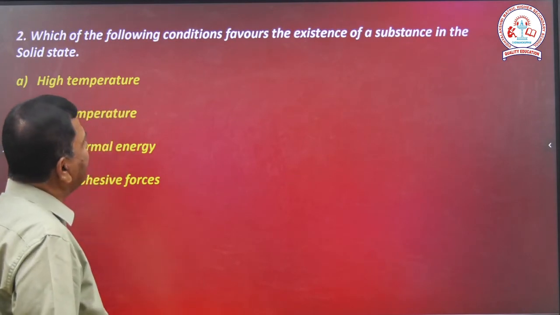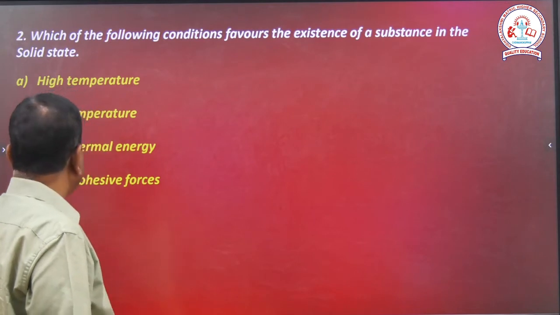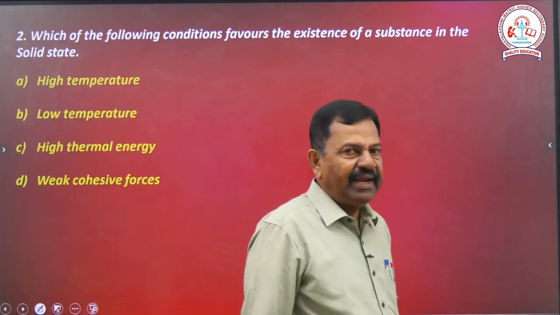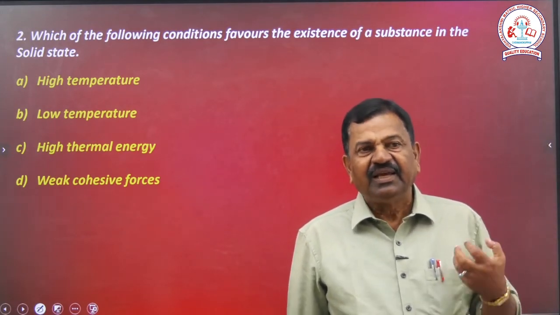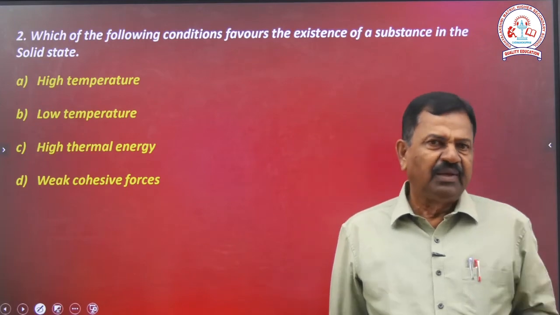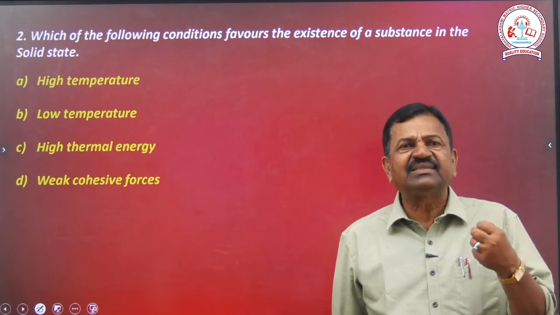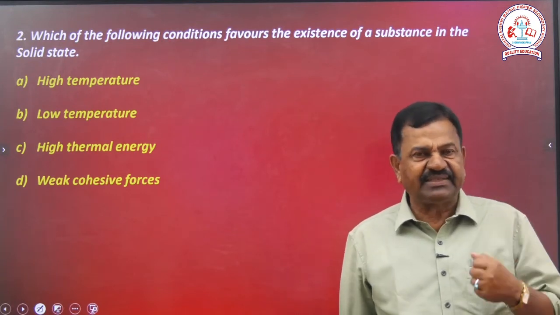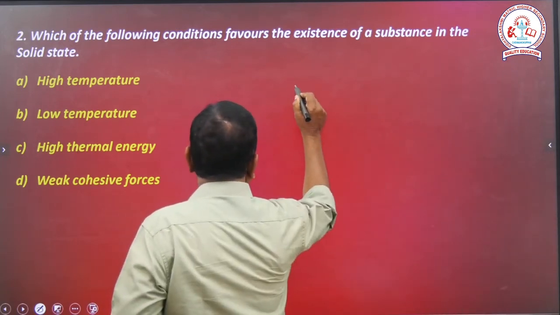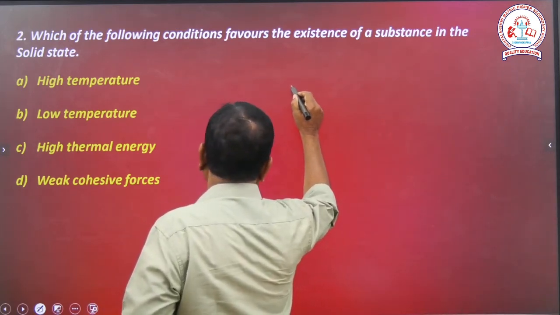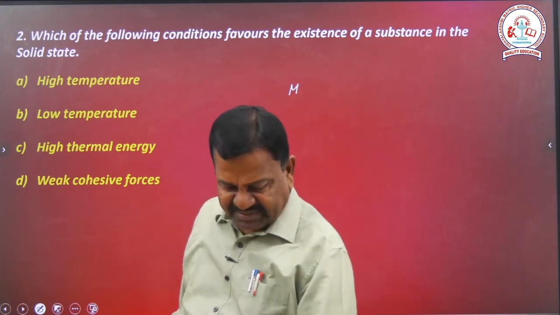Now, which of the following conditions favors the existence of a substance in the solid state? See the options: high temperature, low temperature, high thermal energy, weak cohesive force. In that, what matters is the molecular force of attraction.